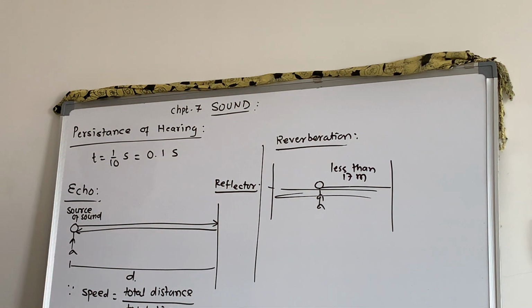That is called reverberation. If the distance between source and reflector is less than 17 meter and repeated sound is produced, so that the original sound gets prolonged, this is called reverberation. This reverberation is experienced in high domes like Taj Mahal, Sikandra, etc. There it is observed. That is called reverberation, right?